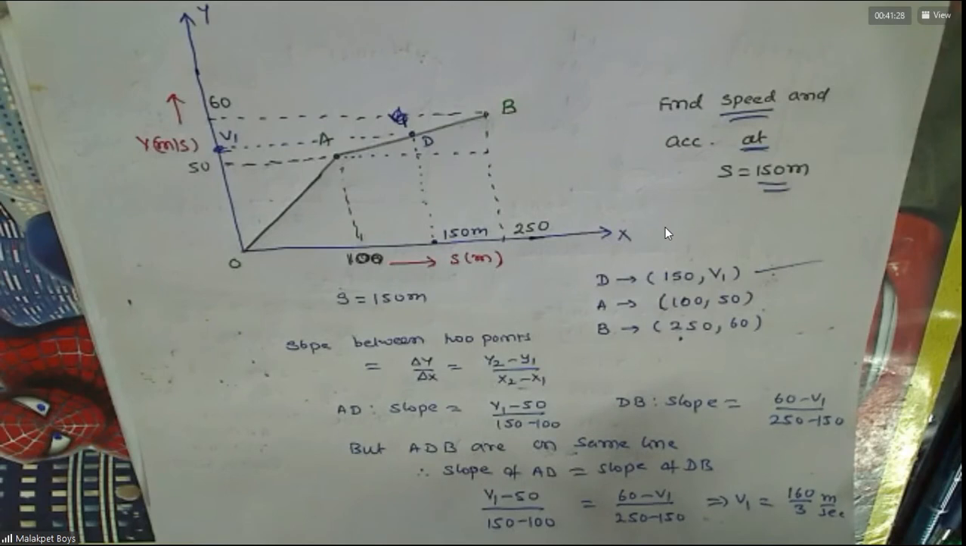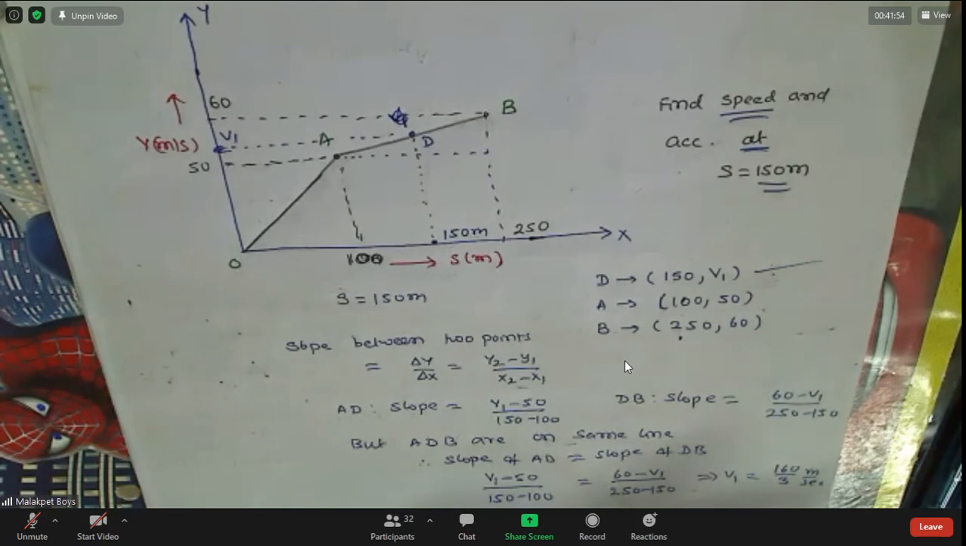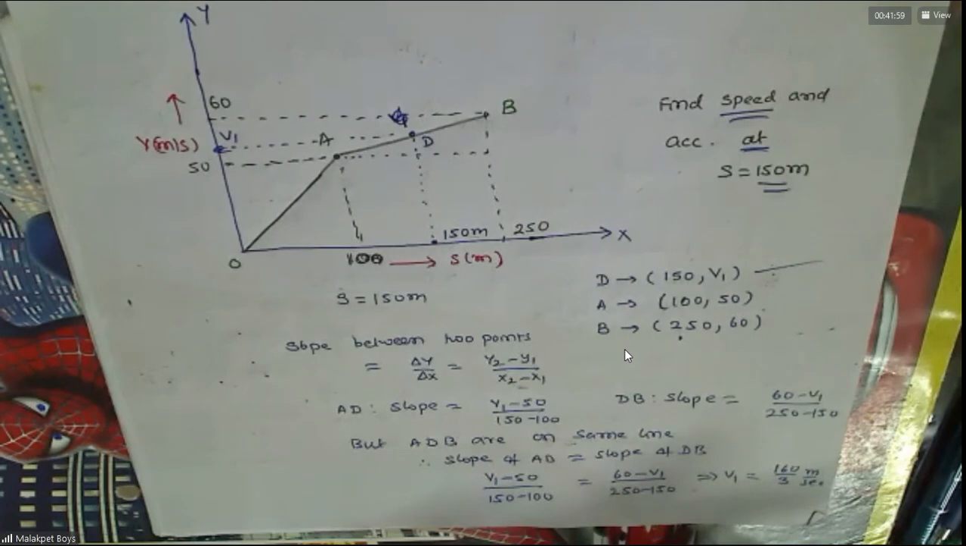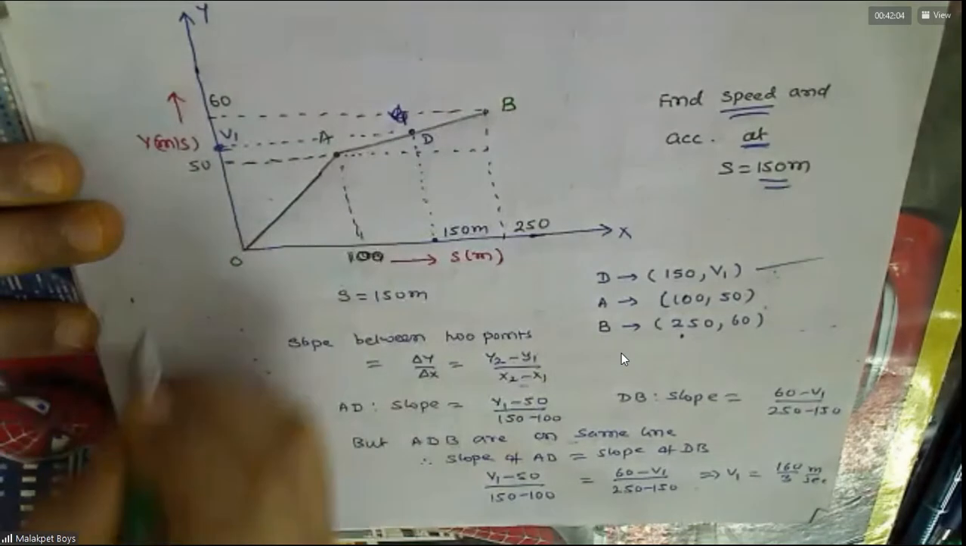Sir, this is velocity, no? 160 by 3. But sir, in the question it is given speed. What are you talking about? Sir, he is saying that the velocity we found is 160 by 3, but in the question they are asking speed. If the body moves in a straight line without change in direction, then distance and displacement are the same. Therefore, speed and velocity are the same now. Yes, sir. Here the velocity is positive only.